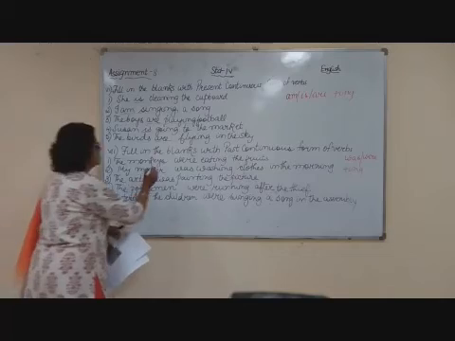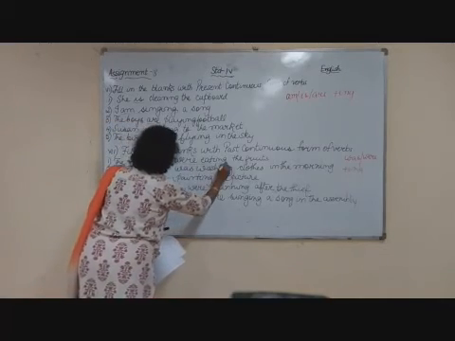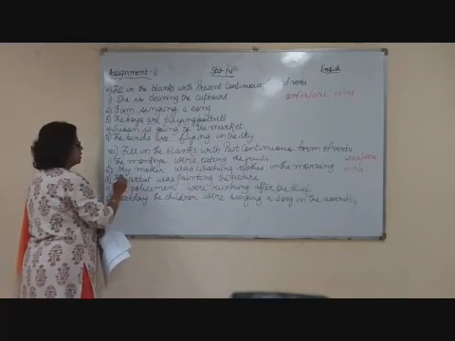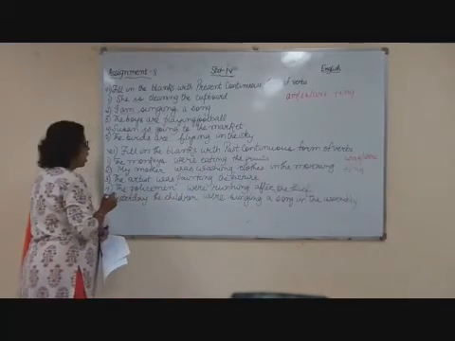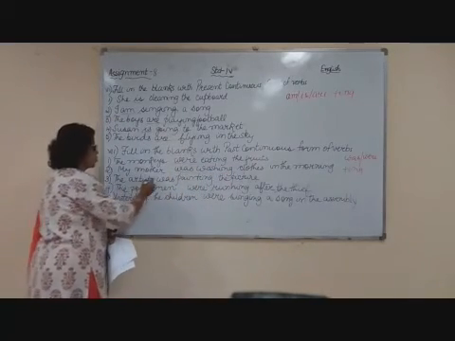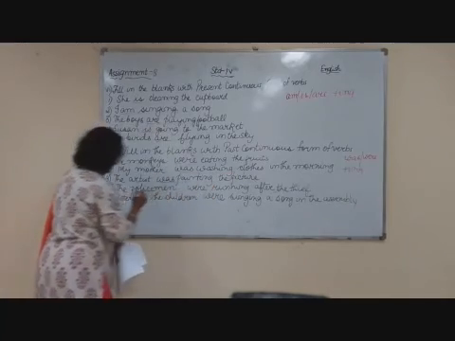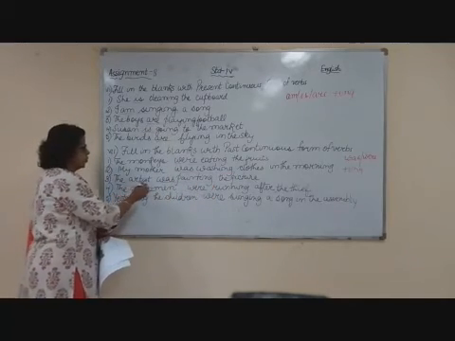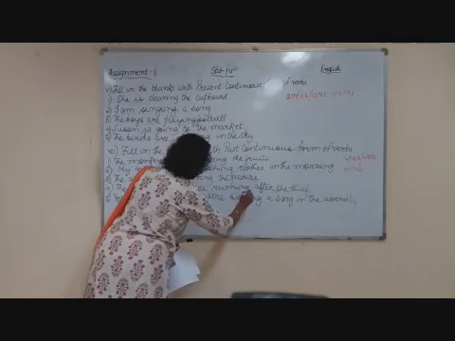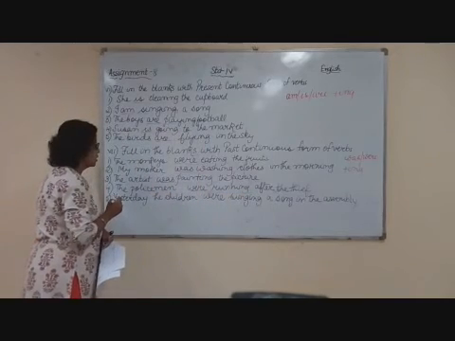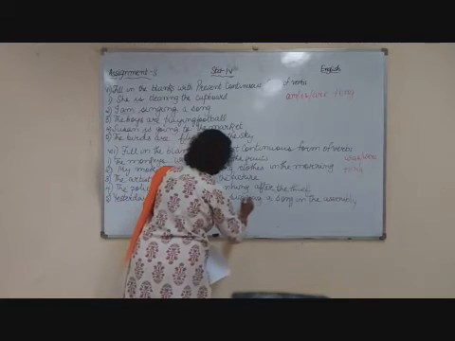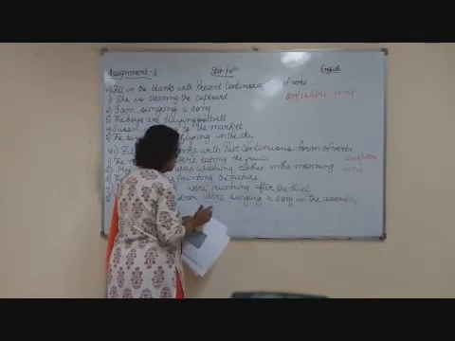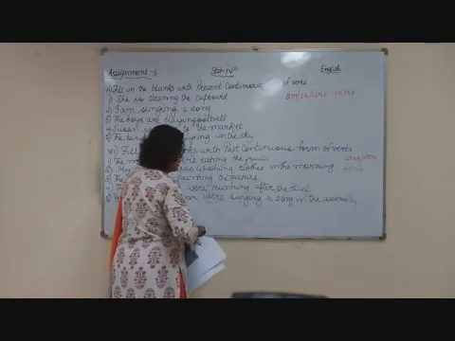The monkeys are many, so were eating. My mother is one, so was washing. The artist is also a singular subject, so was painting. Policemen are many, so were running. And yesterday the children are many, so in the past tense we use were singing a song in the assembly.